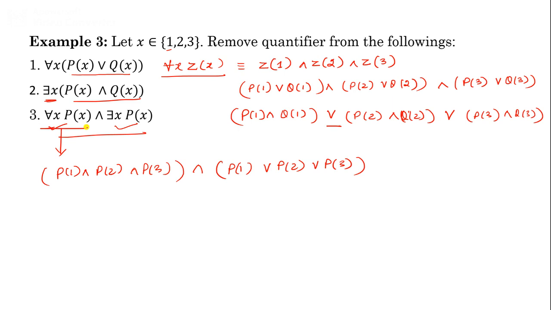Here this is denoted by this one because this one is separate one. For all X Px, Px is true for all X. And there exists X Px, this Px is true for some values of X. So P1 or P2 or P3. So in this way you can remove quantifiers.